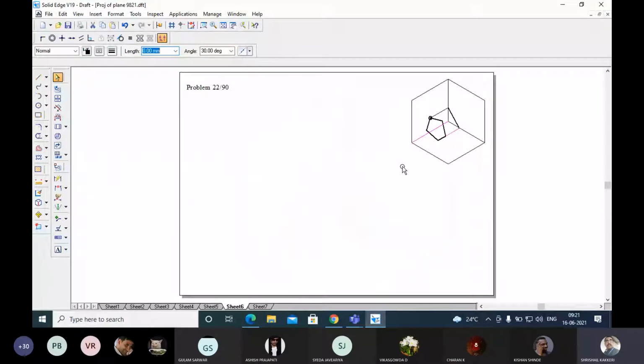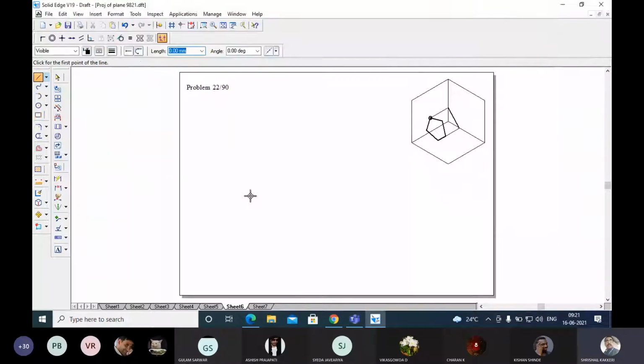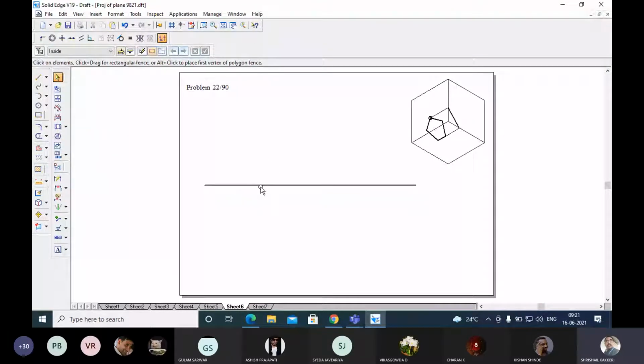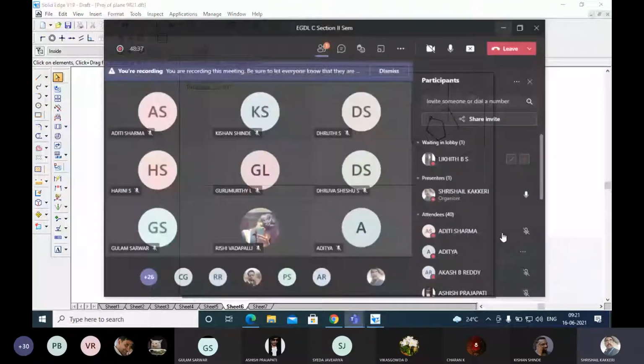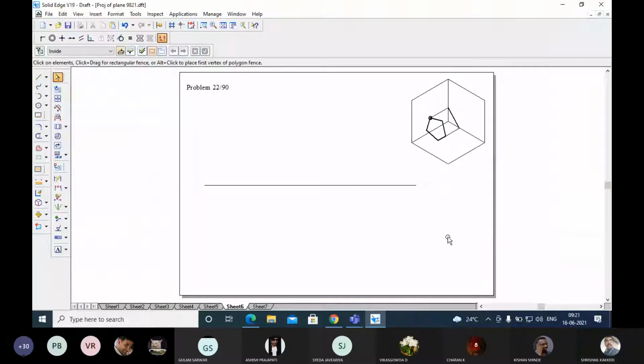Okay, so let me do this problem. Initially kindly take the visible line only; the invisible line, that is normal line, you take always. Always take normal line. And now let me construct the pentagon.